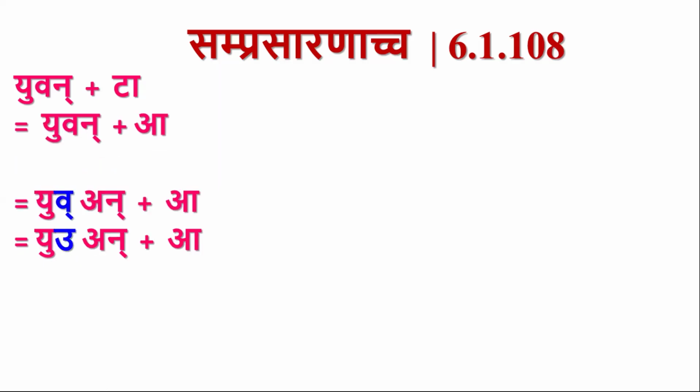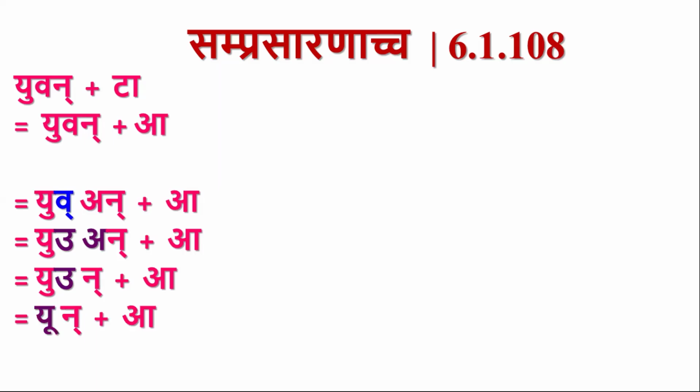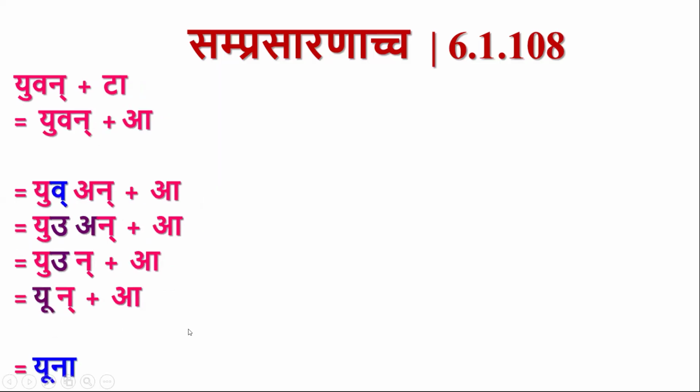So vakarasya samprasaranam ukarah. So now u plus a, by samprasarana cha it is u. U plus a becomes u. Now this u plus u becomes u by akah savarne dirghah. Here one u is there, and this is followed by one more u. By akah savarne dirghah, it becomes u plus na. Yuna is the tritiya ekavachana form of yuvan.